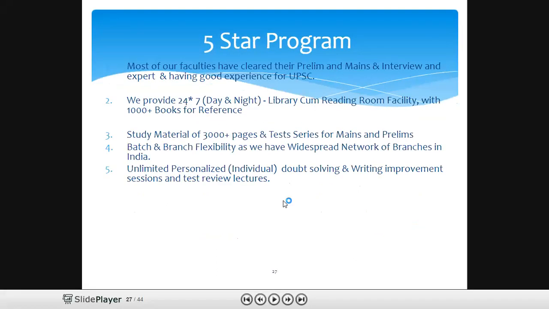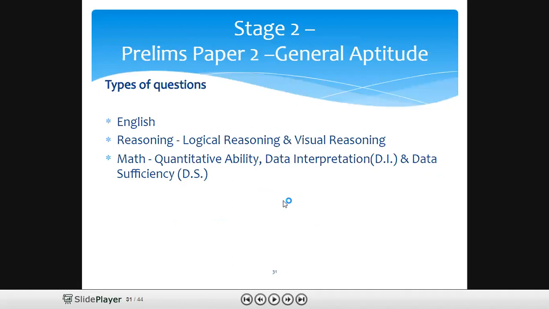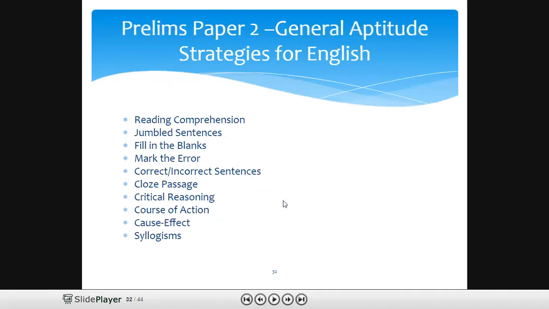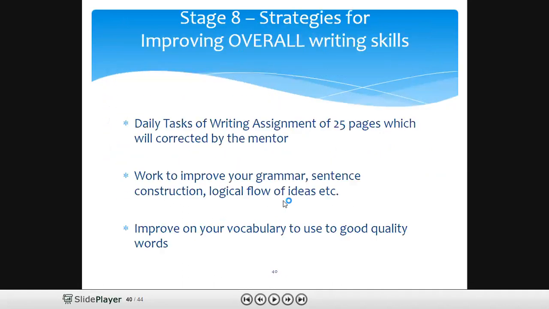Slide 26 is missing. And the 5-step program, it's something. Stage 1, it's the test paper. I actually told about all the things. This is a detailed thing given by them.